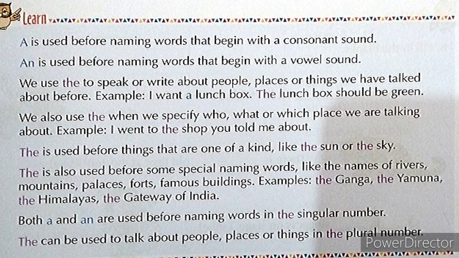These are special naming words. These are proper nouns. So before some of the special naming words, we use the.